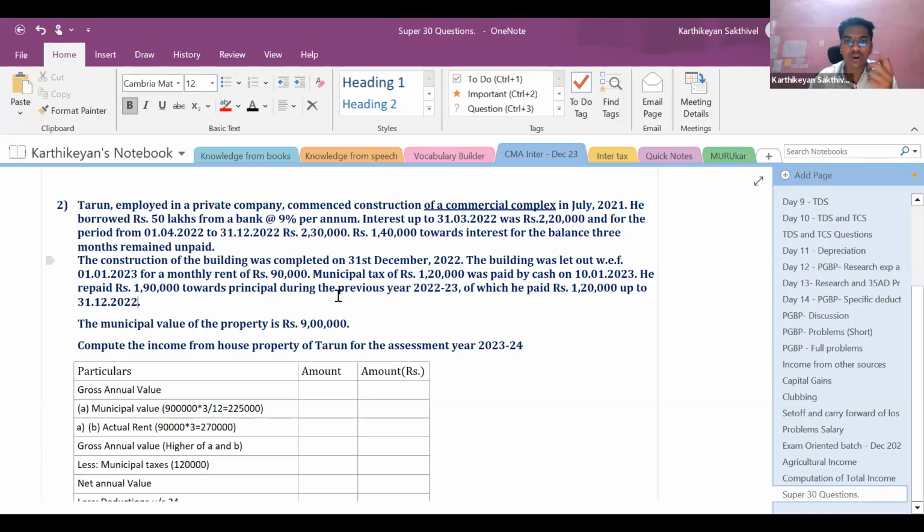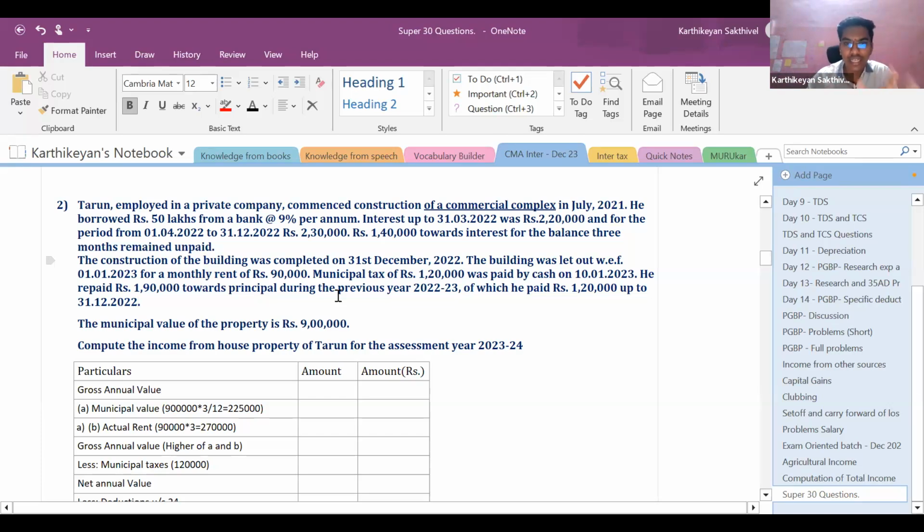So what were the principles? One of the principles which was laid down is, based on the articles of association and memorandum of association, if the primary principal objective of a company is to let out properties, that was used as one of the parameters to treat the rental income under the head PGBP and not under the head income from house property.